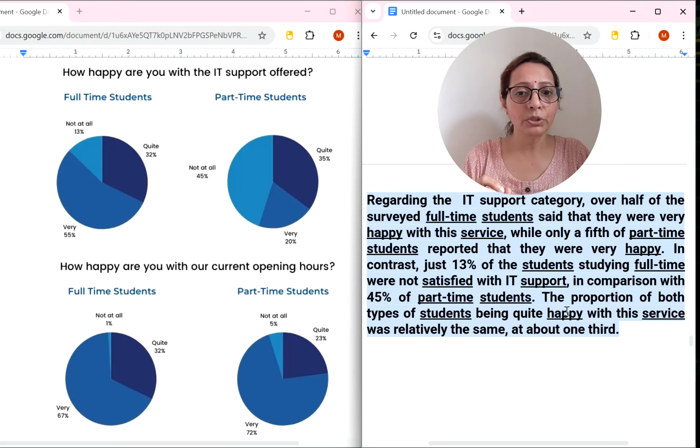Okay, the proportion of both types of, see this, now we will talk about quite happy, and now we have combined the two categories into one sentence. The proportion of both types of students being quite happy with these services was relatively the same at about one third. Okay, got it? So they have combined the information. Now coming to the second diagram, where we have the same category, same groups here, but the percentages differ.